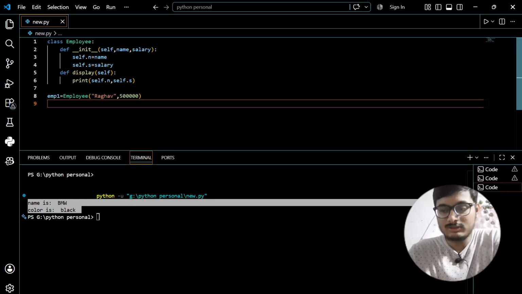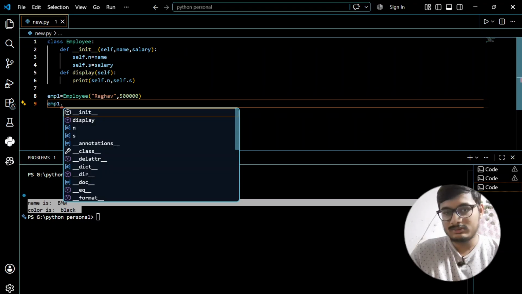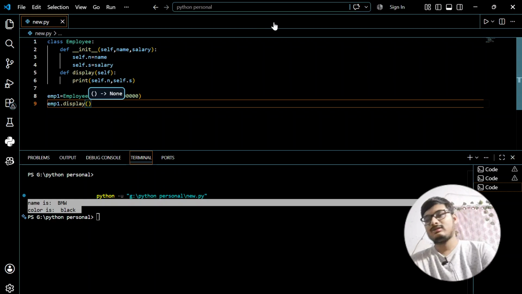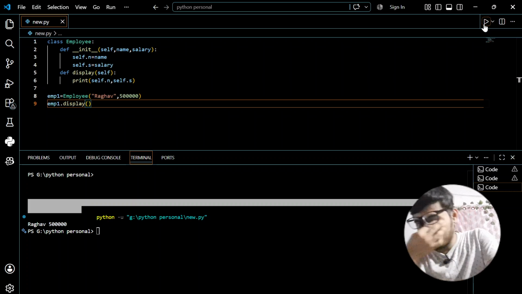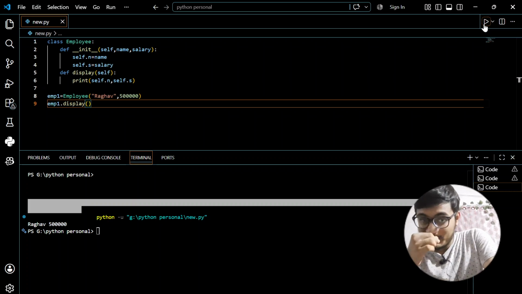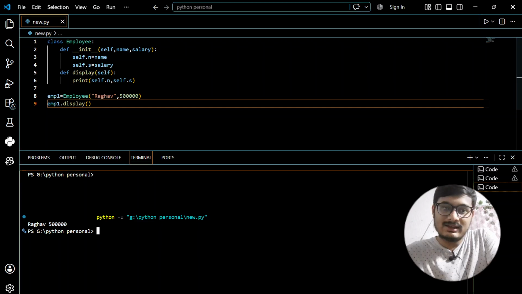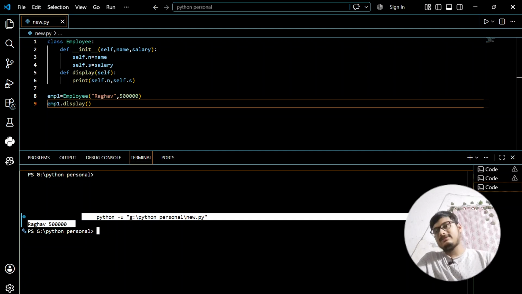Now if I call this method here, emp1.display, adding parentheses, and run the code, the output is name and salary. These two things are getting printed. I hope you understood all of this. This is very interesting. I hope you are getting all of this.